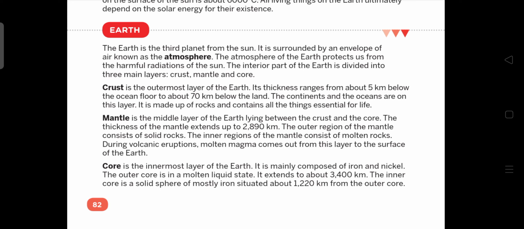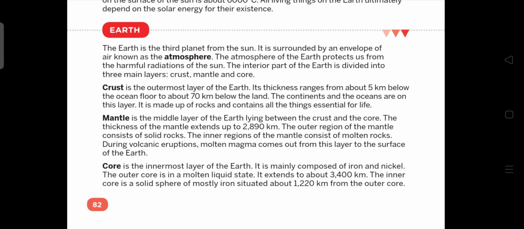It is mainly composed of iron and nickel. The outer core is in a molten liquid state. Okay, the outer core is in a molten liquid state. It extends up to 3400 kilometers. Okay, its width is 3400 kilometers. And the inner core is a solid sphere, mostly of iron, situated about 1220 kilometers from the outer core.